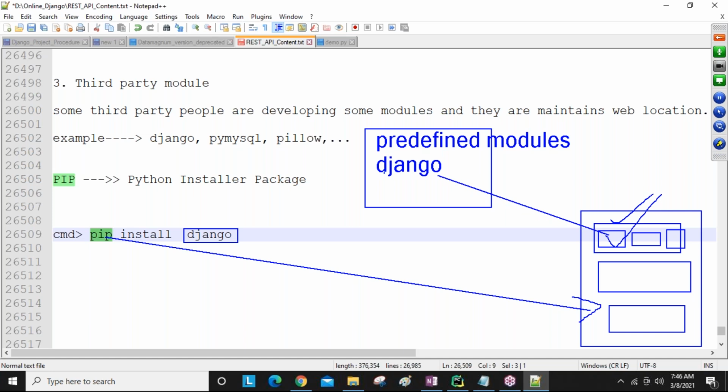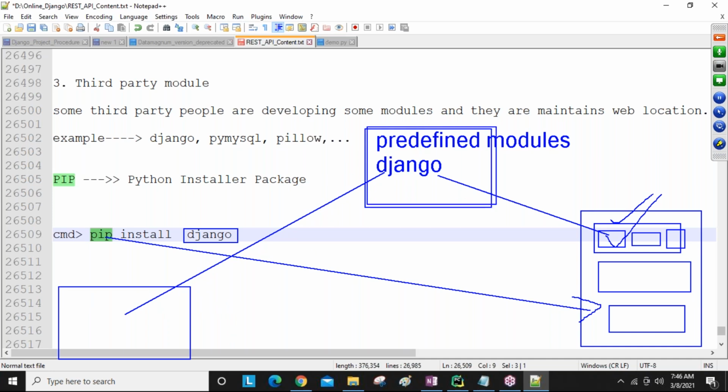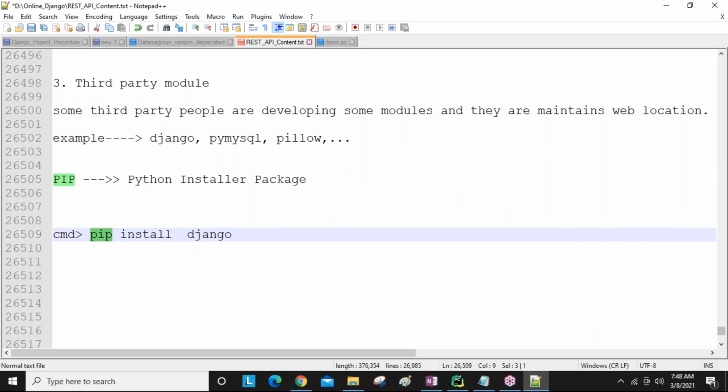Later, whenever you require this module in your user-defined development, you can use the import keyword to import it and use it. While developing applications, we regularly do this importing.